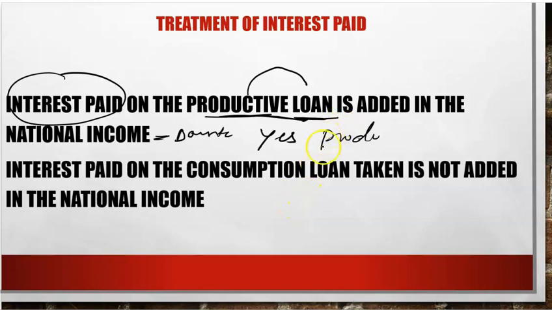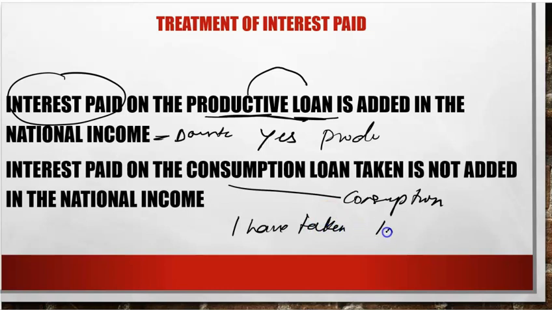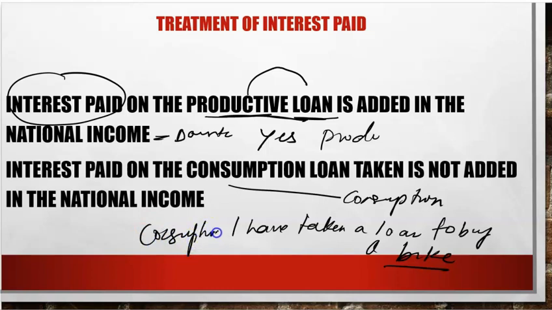But if the loan is taken for consumption purpose, so I have taken a loan to buy a bike, that is not an investment, that is consumption purpose. So whatever interest I pay on that bike loan is not added in the national income.